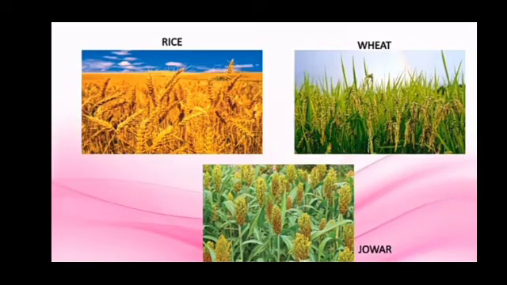We are very rich in plants, animals and birds, and also in different types of primary crops. Wheat is a primary crop in the north, rice is also a primary crop in the south, and jowar is grown on a large scale in central India.